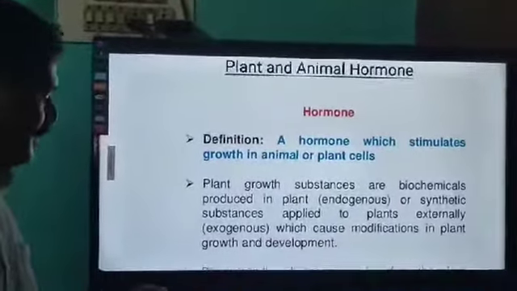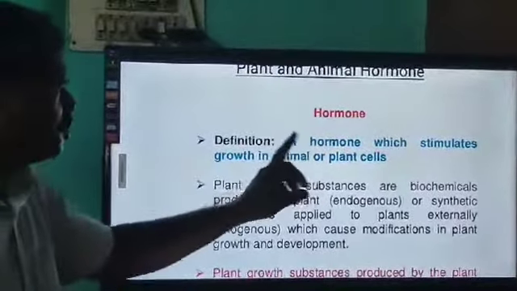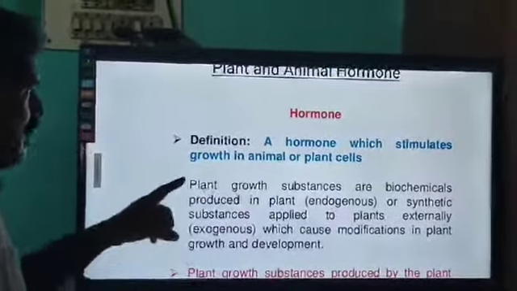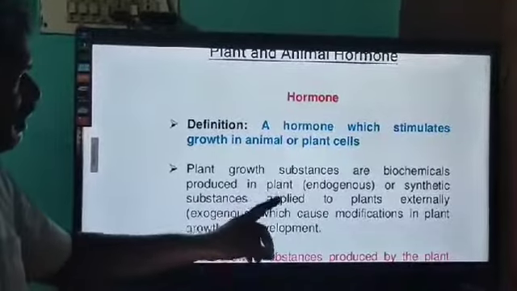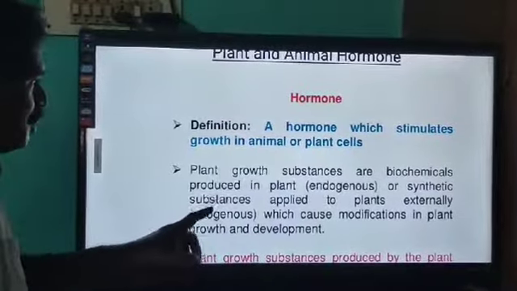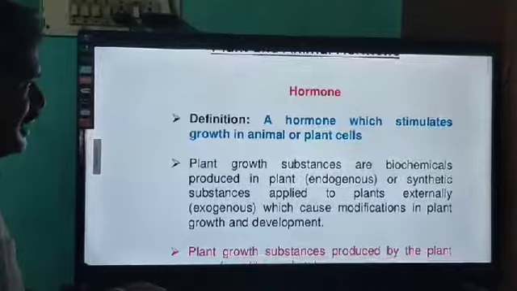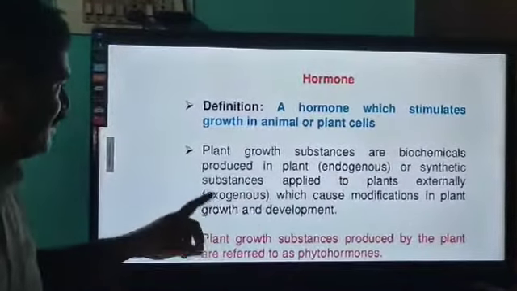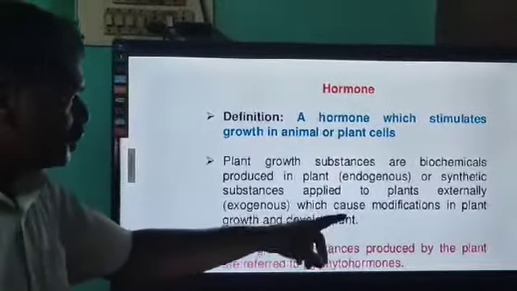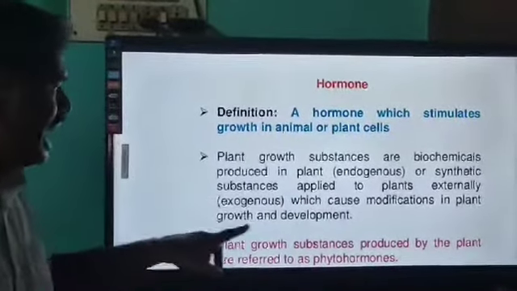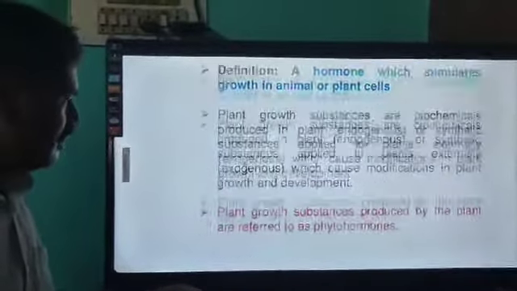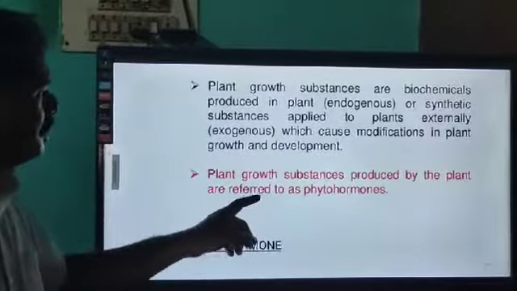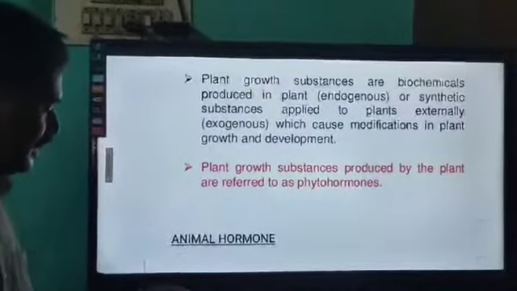Hormone definition: a hormone stimulates growth in animal or plant cells. Plant growth substances are biochemicals produced in plants, endogenous or synthetic substances applied to the plants, or exogenous, which cause modification in plant growth and development. Plant growth substances produced by the plant are referred to as phytohormones.